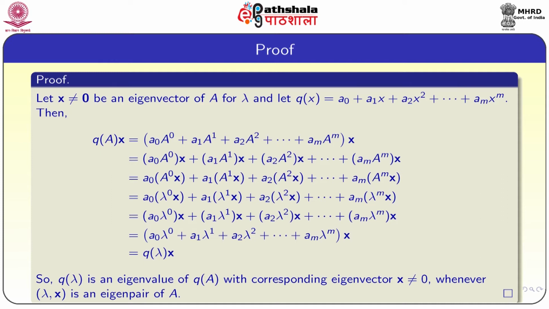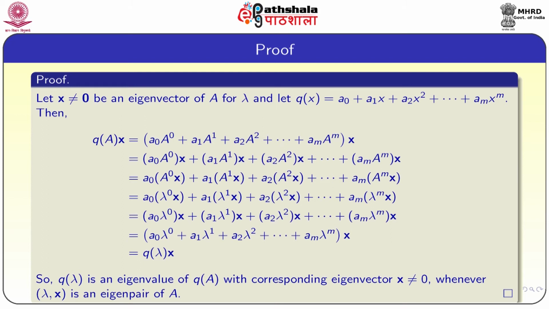So, you can bring x inside: a0 into A power 0 x plus a1 into Ax plus a2 into A square x and so on, am into A power m x.